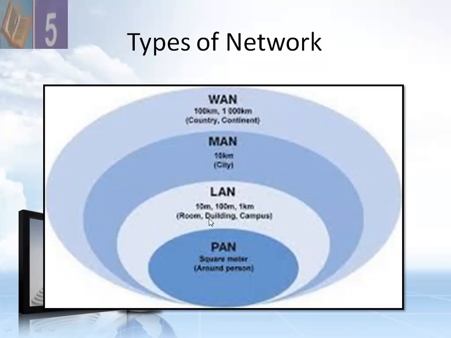It's a 10 meter to 1 kilometer spread. MAN, metropolitan area, is bigger than LAN. Then we have a WAN, wide area network. This is much bigger, 1,000 kilometers, country, continent. This is WAN. MAN is a city, and LAN is within a room, a short distance network.